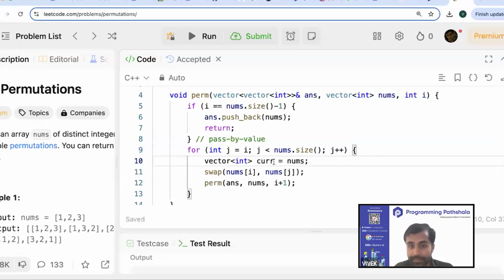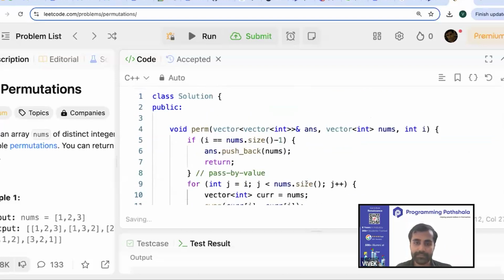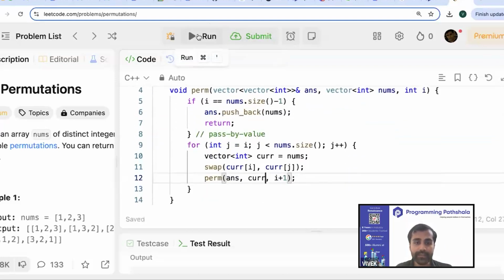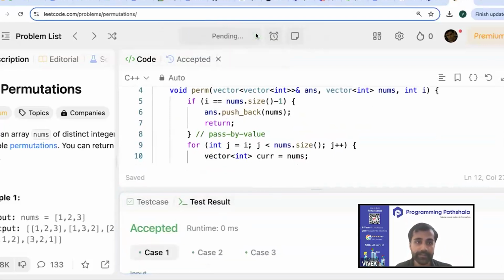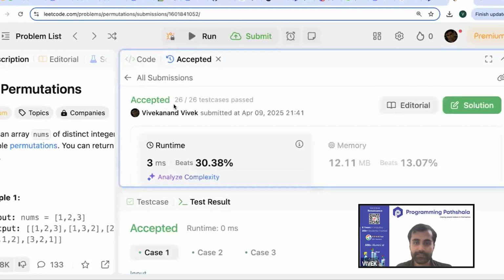And now I intend to pass this thing to the next function call. So I'll make the swap inside this. And after making the swap inside this is exactly what I'll pass. Now, if I run this code, it gives me accepted. And if I submit it, it gets submitted.